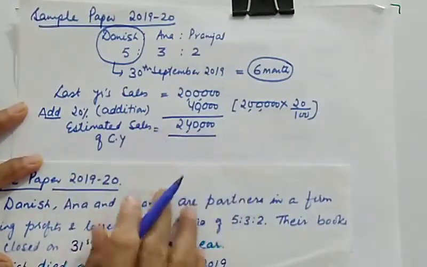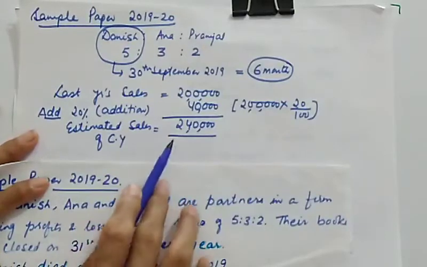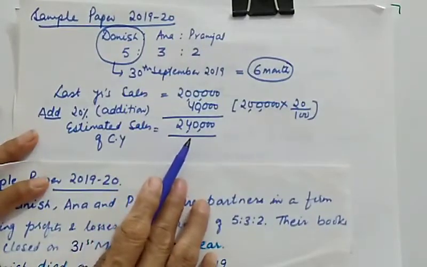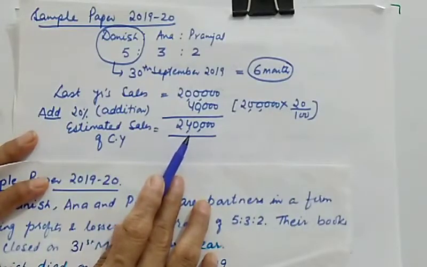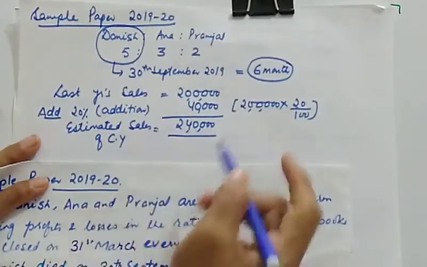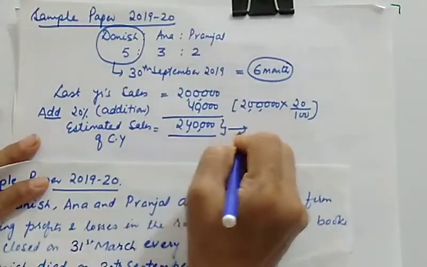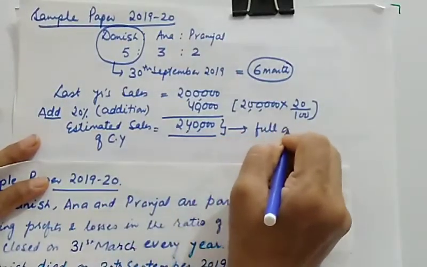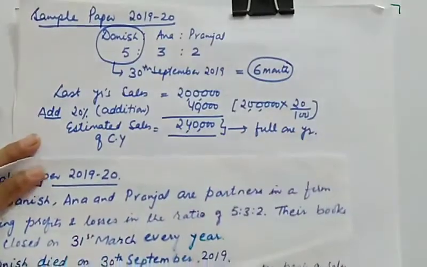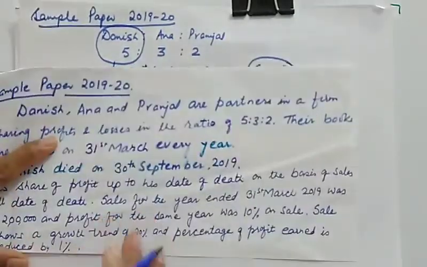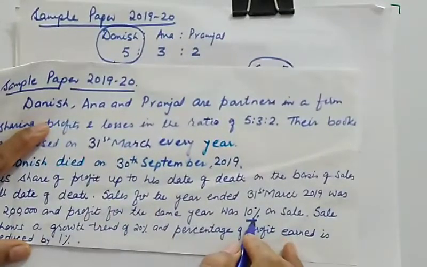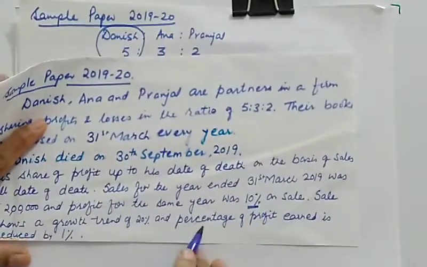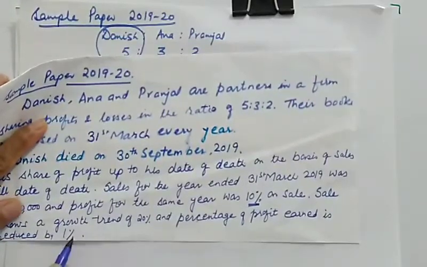Normally you will find that sales up to the date of death are given to you, but in this numerical, sale up to the date of death is not given to us. Only the estimated sale is given for the full 1 year. So another important point is that this is for a full 1 year. And what else is given to us? The rate percentage of profit on sale. This is 10%, and it is clearly mentioned that the percentage of profit earned is reduced by 1%.